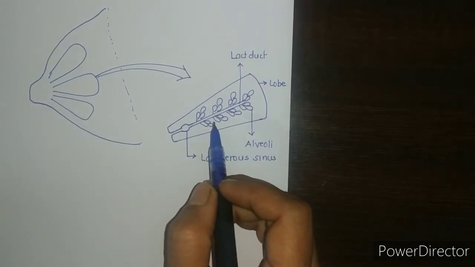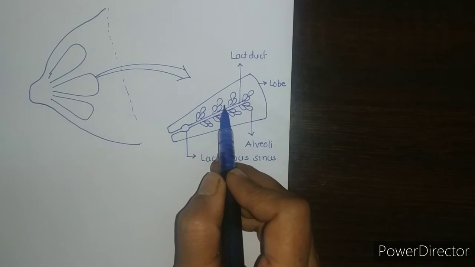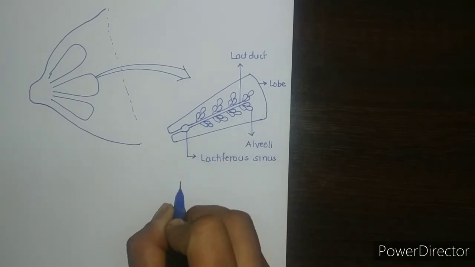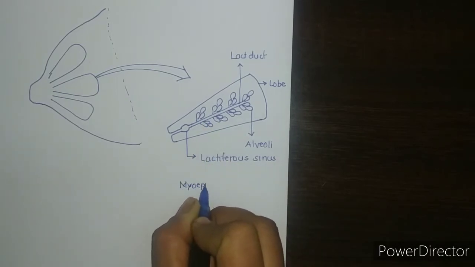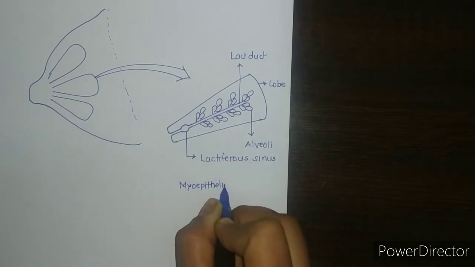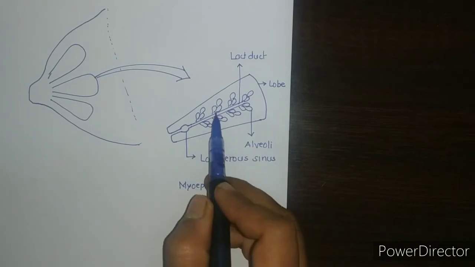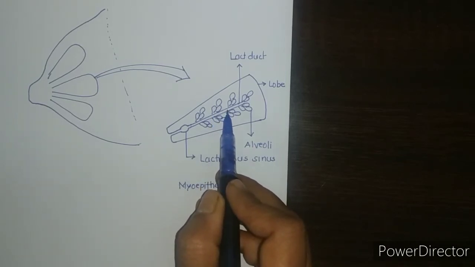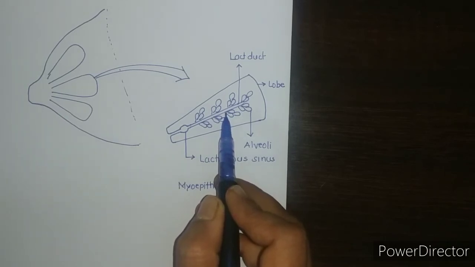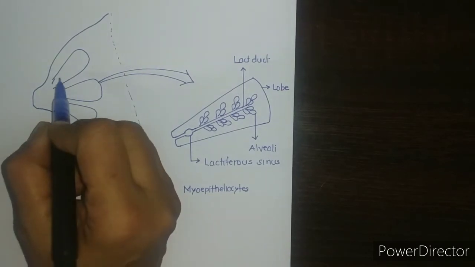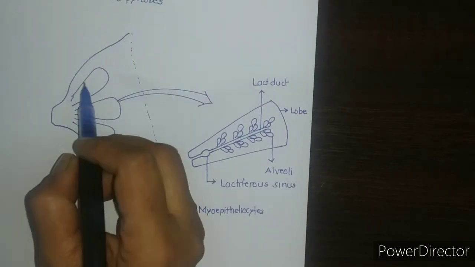So the passage of milk from the alveoli into and along the duct is facilitated by the contraction of myoepithelial cells, which are present around both alveoli as well as duct, lying between the epithelium and the basement membrane. So this is about the parenchyma, which consists of the glandular tissue.